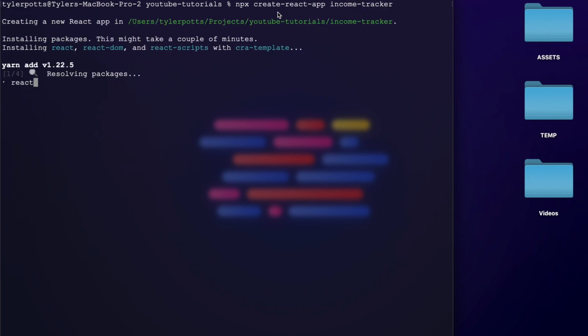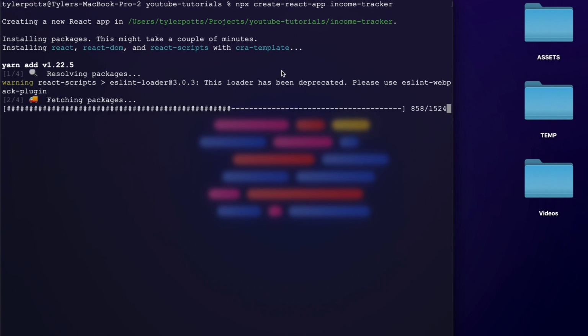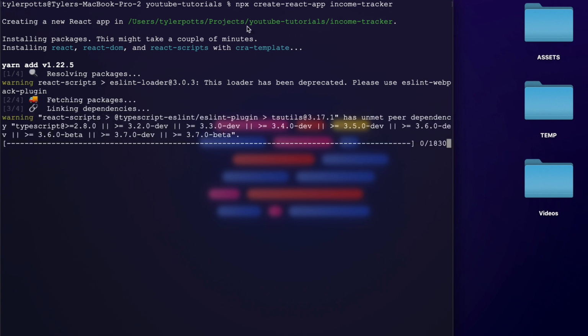Okay people, so as with any React project, we've got to start a new one. So we're going to run npx create-react-app, and we're just going to call it income-tracker. Now you can use any form of creating your React app, but this I believe is the best way in my opinion, but it's totally up to you how you create your React app. This isn't a beginner tutorial, so I'm not going to explain how you go about getting this to work and stuff like that. I assume you already know how to set up a basic React app.